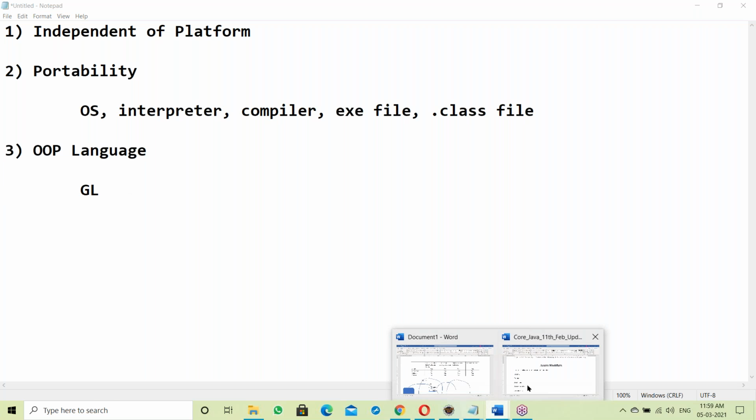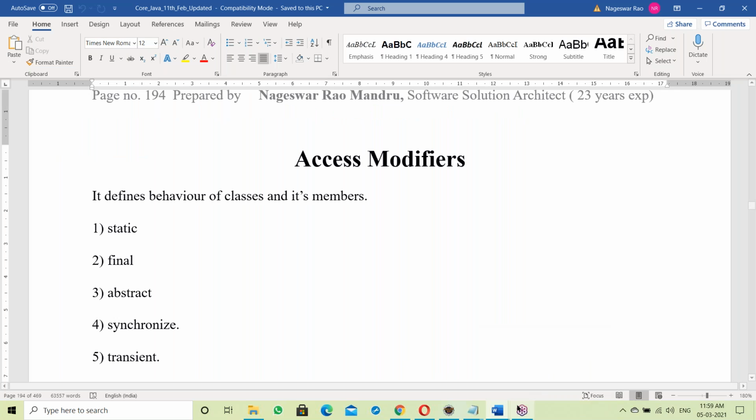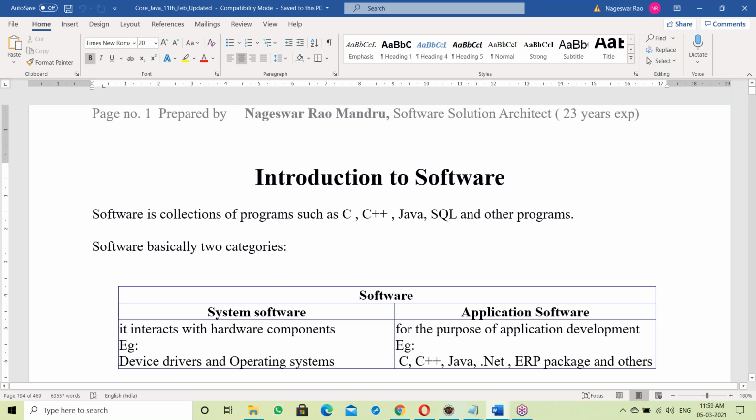Okay, one second. Yes, in the documents, everything is prepared. This is your Java document, around 500 pages. This document is for you only, and I'll be sharing it with you. Yes, in the document everything is there.